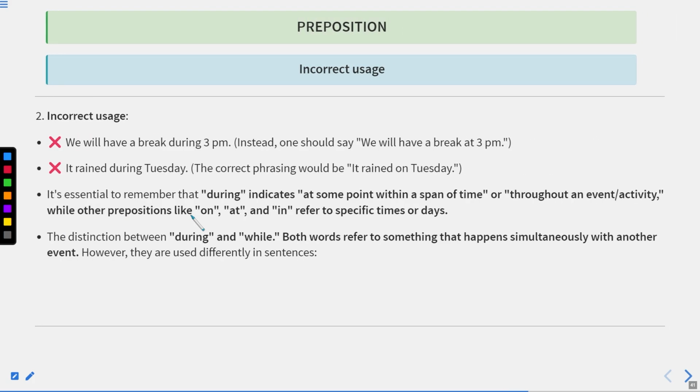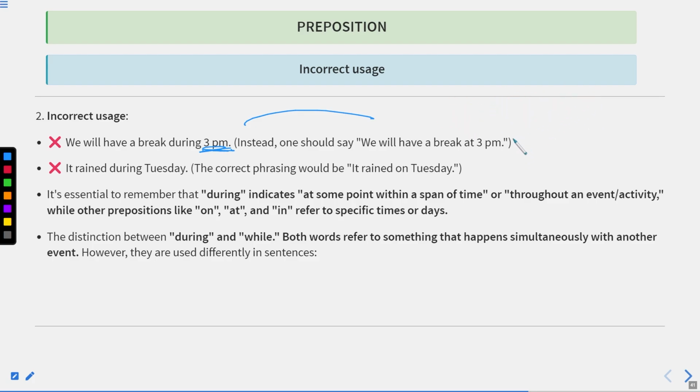Now, what can be the incorrect usage of during? If I say we will have a break during 3 p.m., this is actually a point of time. This is not actually the duration. During shows the duration, but 3 p.m. is not the duration. Duration is when you can see a length from up to this time, and this you know well. This duration is actually the time interval. There you can use during.